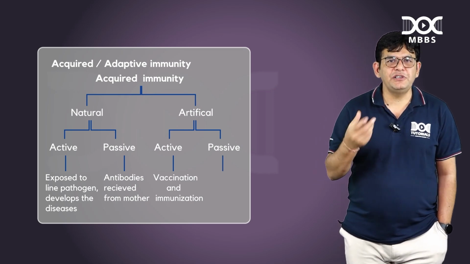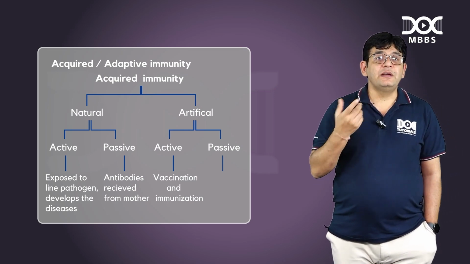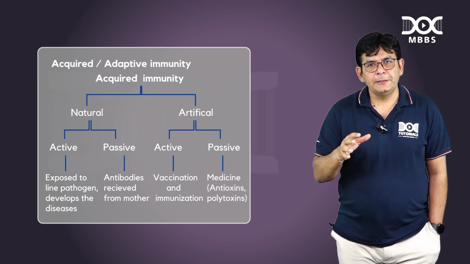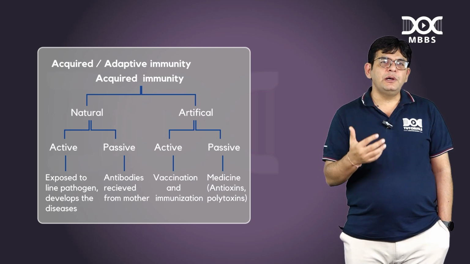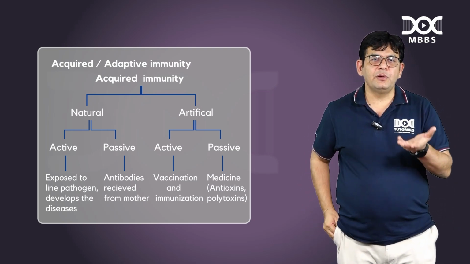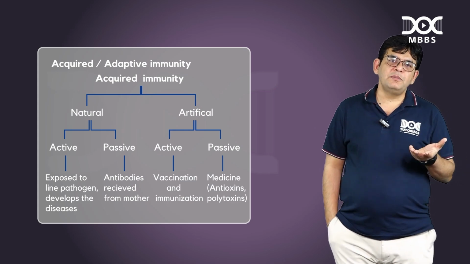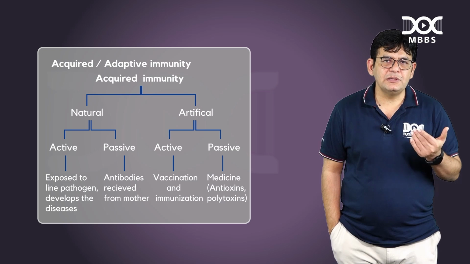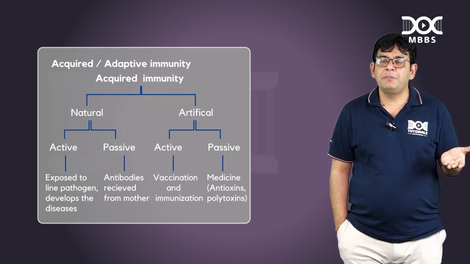Okay. Artificial passive is what? When you don't have the time to produce the antibodies. So you need what? Ready-made antibodies. And ready-made antibodies are what, guys? Immunoglobulins. And what is there in the immunoglobulins? Ready-made stuff. Immediately you want to give them, because if you don't give immediately, the disease will happen.